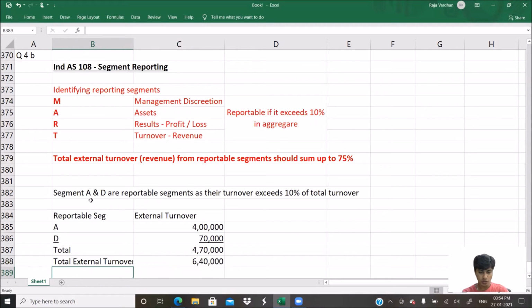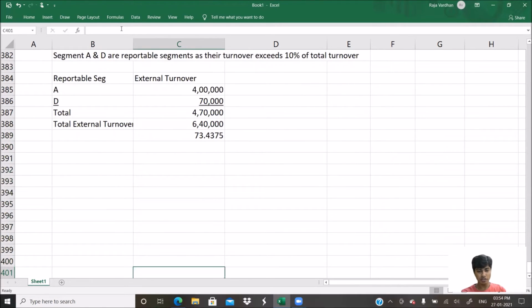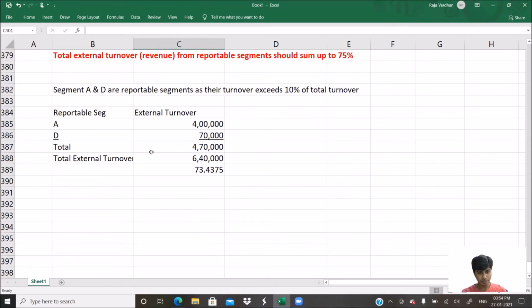Percentage would be 4 lakh 70 divided by 6 lakh 40 multiplied by 100. Multiplied by 100, it comes to 73.4375%, which is not 75%.